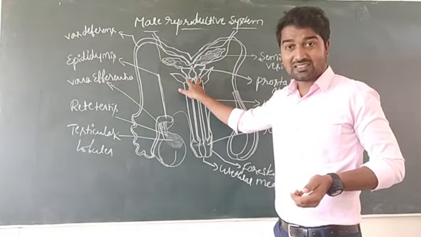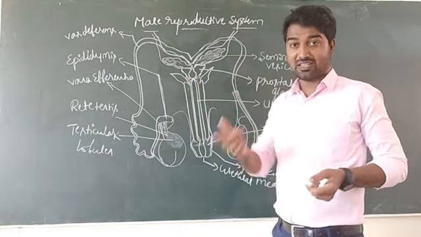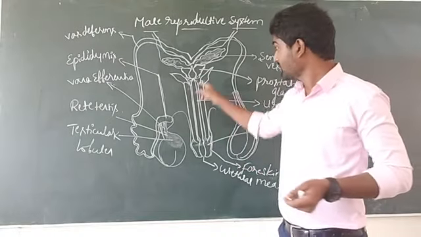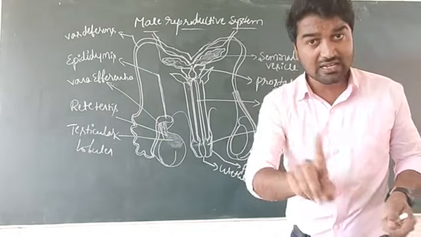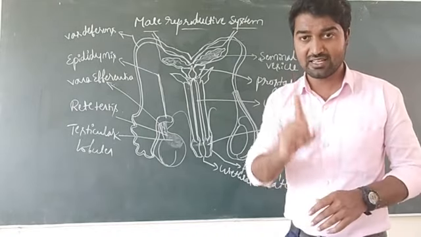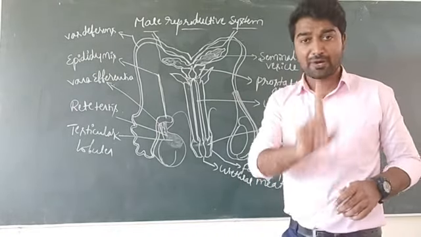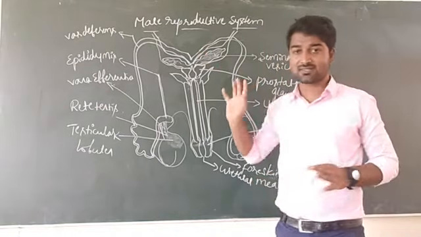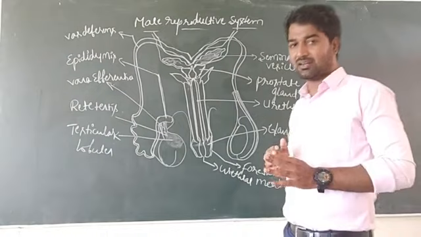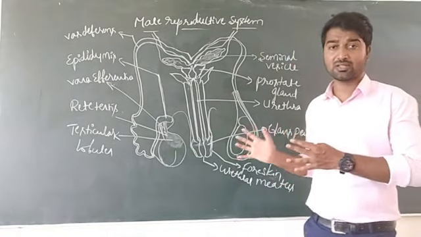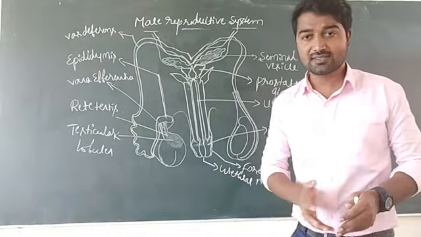Bulbourethral glands or Cowper's glands are in pair, but the prostate gland is a single gland. That is not in pair. A single large gland present in the male reproductive system is the prostate gland. A very important gland in the human male reproductive system.